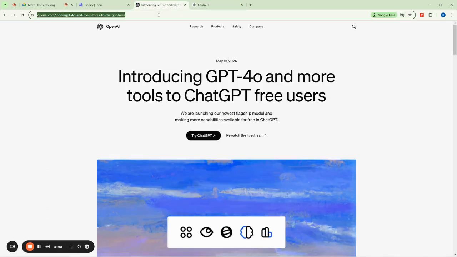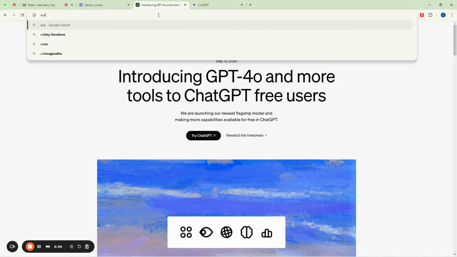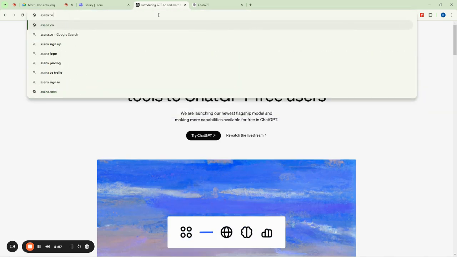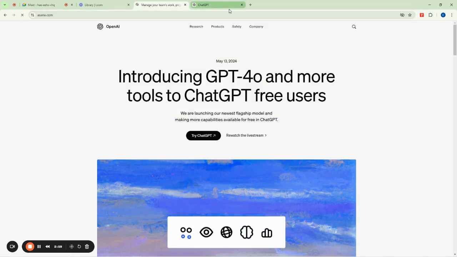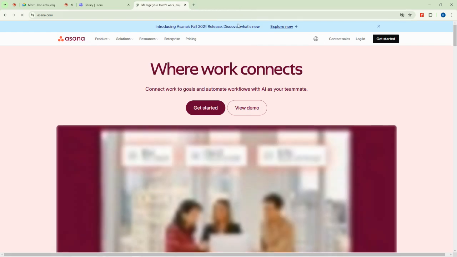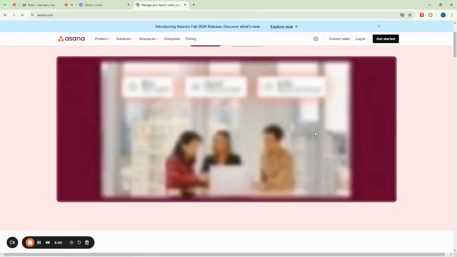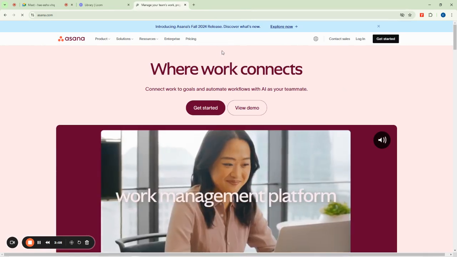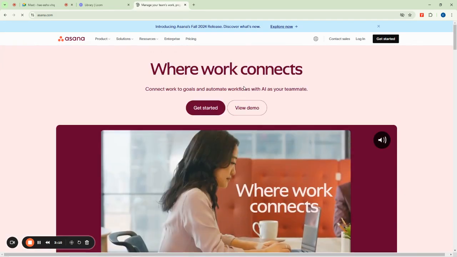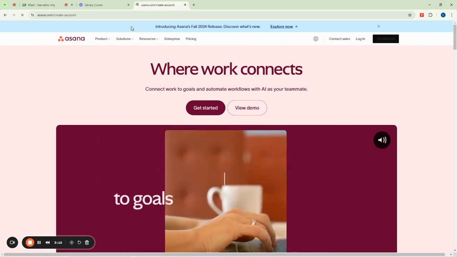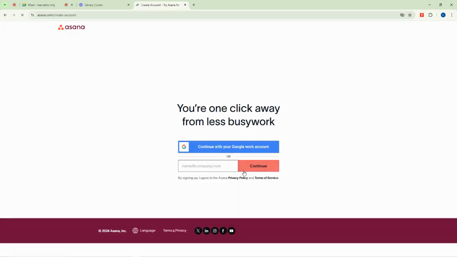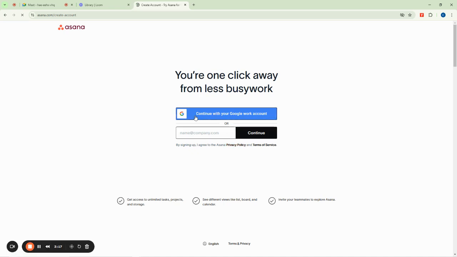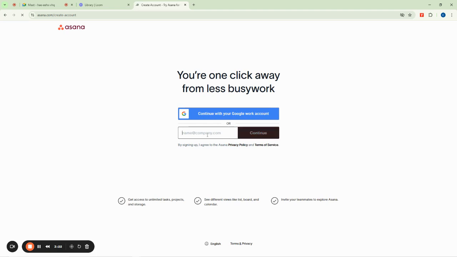So now let us go to Asana and start up. Of course, the website is asana.com, and from there we're going to begin the journey into learning it and how it operates. The first thing to help you here is to click get started. Once you say get started, you can use your Google email to sign up. It will ask you for a company email, but if you don't have one, simply use your Google account to sign up.